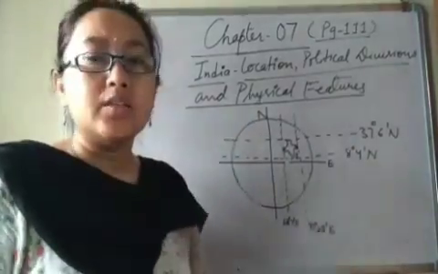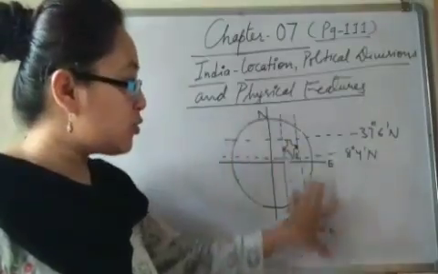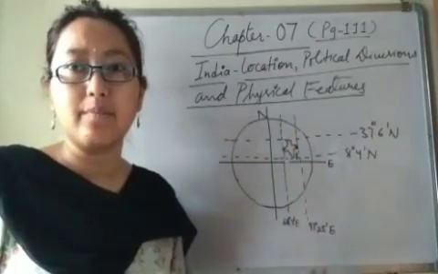The latitudinal and longitudinal extent can be understood with the help of this diagram, right?